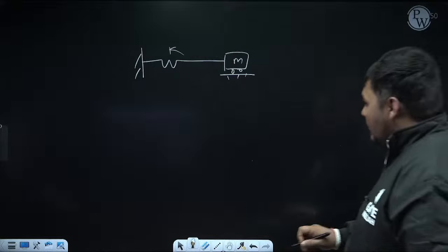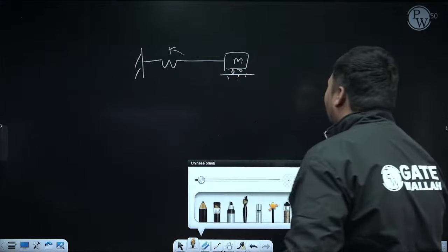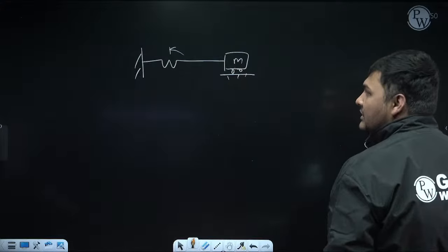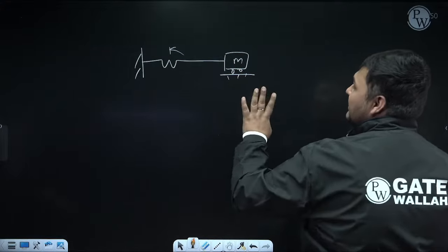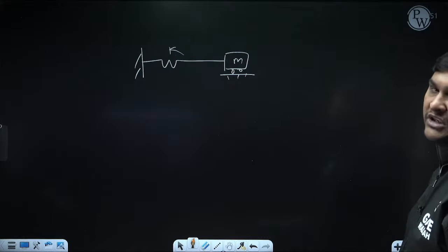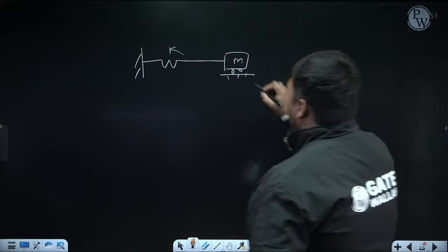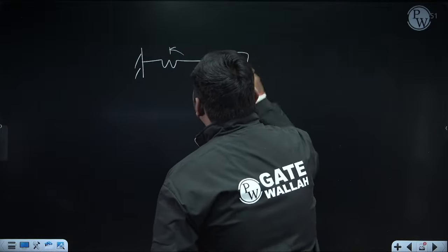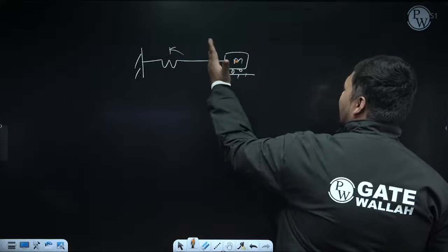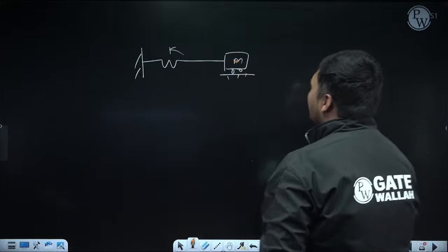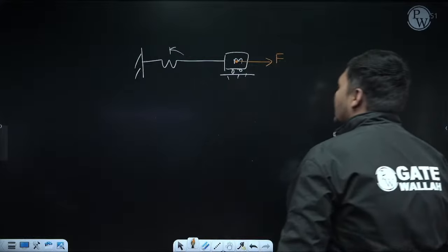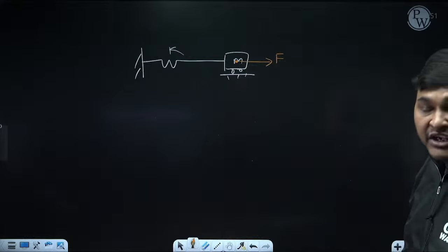See, what I am doing, first of all, is this method valid here or not? Yes, it is valid. Reason, only one point mass is there, and here there is no role of gravity in the restoration. That I already proved, no? Yes. So you can use this method. So now what we will do, at the location where this point mass is acting, it is acting here, apply static force F in the direction of vibration. Vibration will occur in horizontal direction, so apply static force F in horizontal direction. Suppose I am applying horizontal, right? After that, I have to do nothing with vibration.